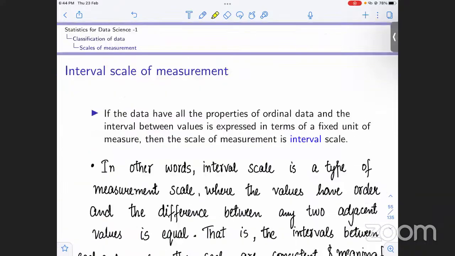Okay. So moving ahead, the interval scale of measurement. We saw that for categorical variables we had two scales of measurement, nominal and ordinal. Now moving ahead to numerical variables, the first scale of measurement that we have is the interval scale of measurement. In this we can see the word interval, so we have to look at what meaning this word conveys. Now, if the data has all the properties of ordinal data, what are those properties?